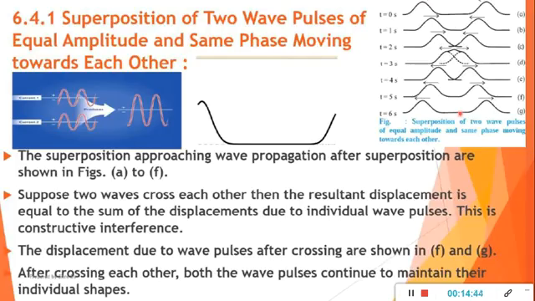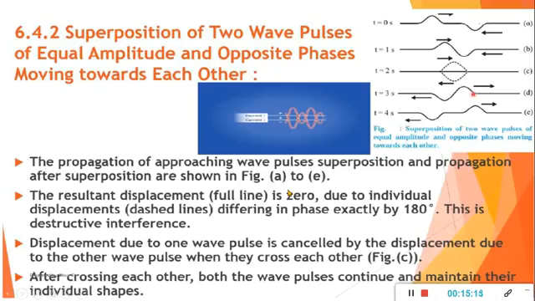The displacement due to the waves after crossing at t equals 5 seconds, and at t equals 6 seconds, is shown in figures F and G. After crossing each other, both the wave pulses continue to maintain their individual shape. So this is called what? Constructive interference. Now the same we will see with destructive interference.